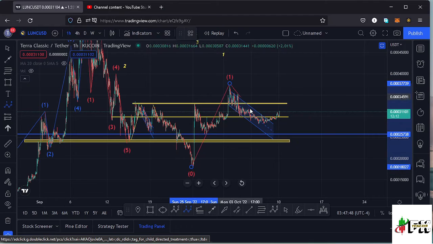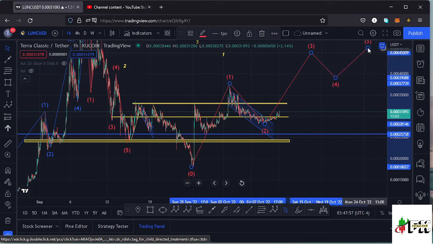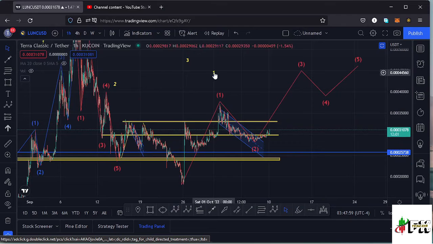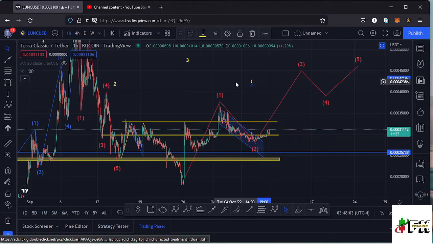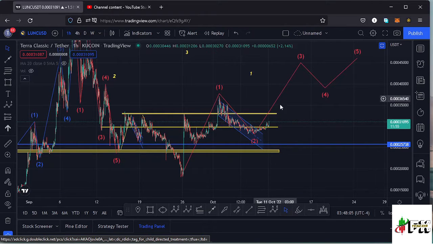Then we saw a very nice retracement to the lower side in the formation of a wave 2. Then I'm expecting a bit of a pump to the upper side in the formation of a wave 3, a wave 4, then a wave 5 to complete that higher Elliott wave count 1, which is a fractal wave within this higher Elliott wave count 3. That is what I'm expecting to play out here on the LUNC chart.